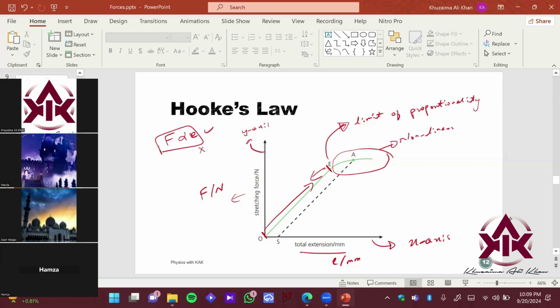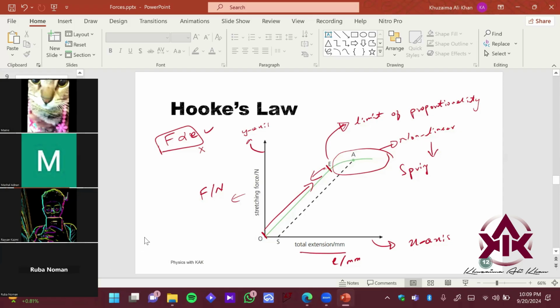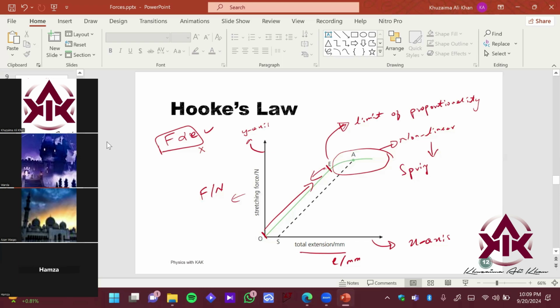And what happens to a spring after this? It is not able to regain its original shape. You might have played with a spring. Imagine you take a spring and extend it with a huge force and try to release it. It would not regain its original shape. Just try to extend the spring slowly till you reach that particular point. You will observe it experimentally also.